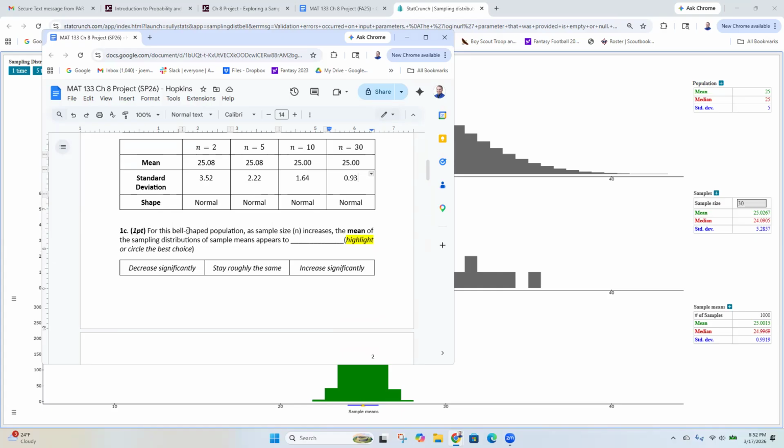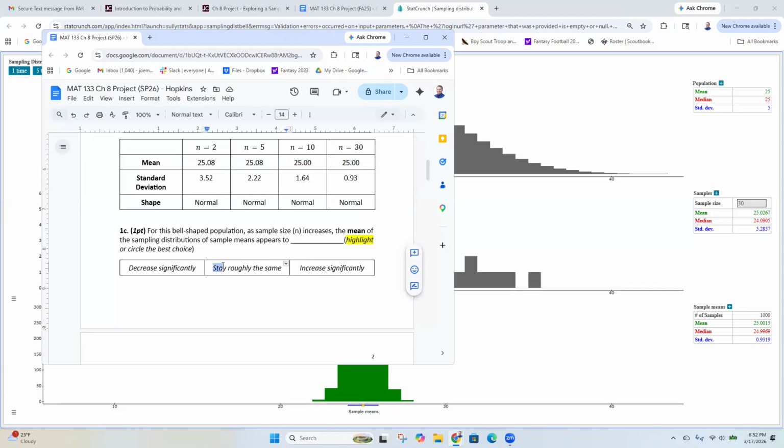So for this bell-shaped population, as the sample size increased, what happened to my means? Did they decrease significantly, stay roughly the same, or increase significantly? Ryan says the same. Yeah, they stayed roughly the same.